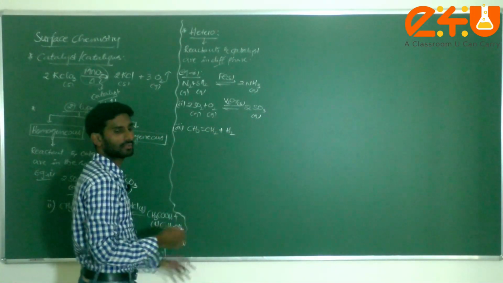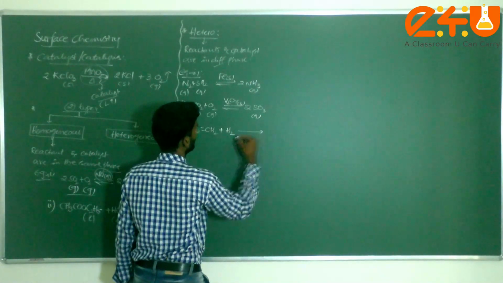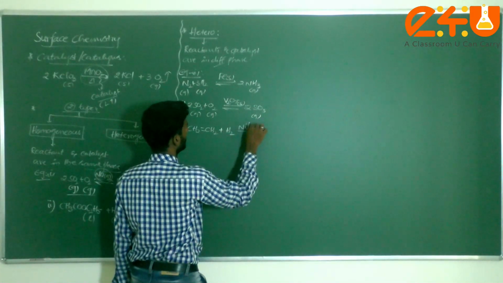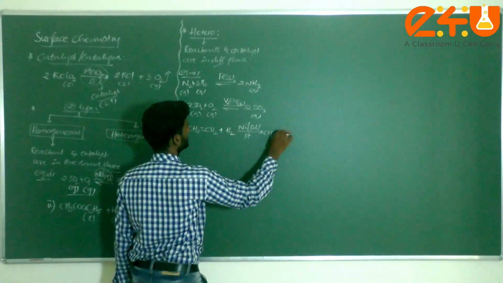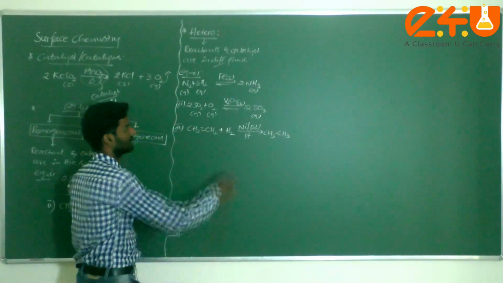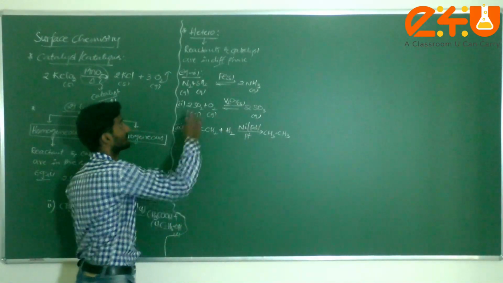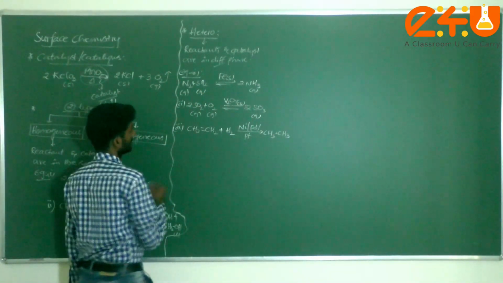the reduction of these alkenes, hydrogenation of oils. Now what I am taking here is a catalyst, nickel or palladium or platinum, and it is forming CH3-CH3, ethane gas. Is it forming or not? This is the example for this one, dear students. This is a heterogeneous catalysis or heterogeneous catalyst.